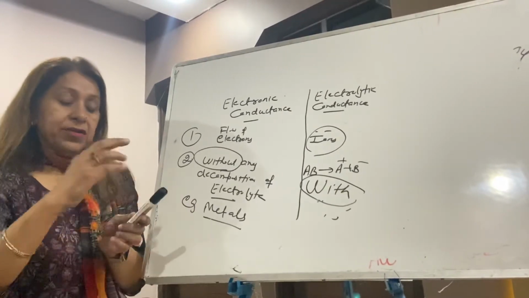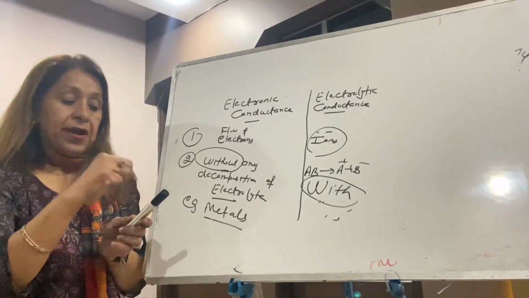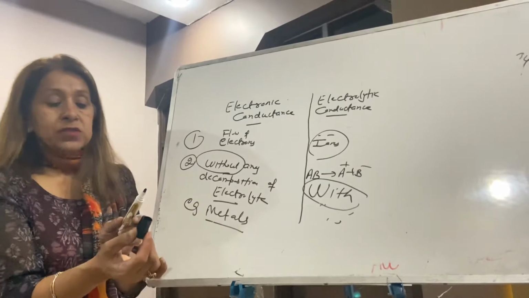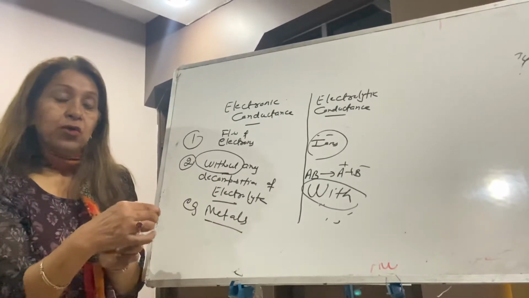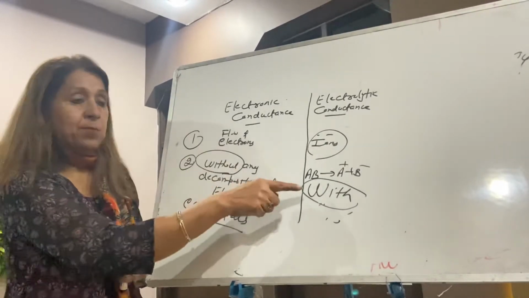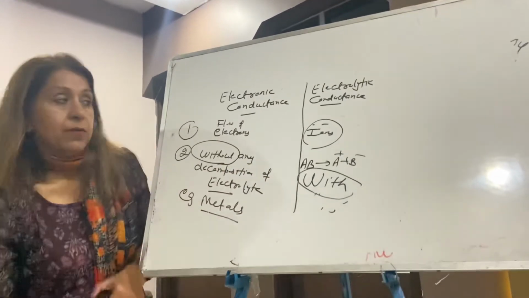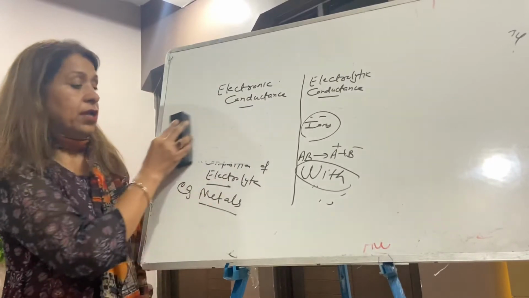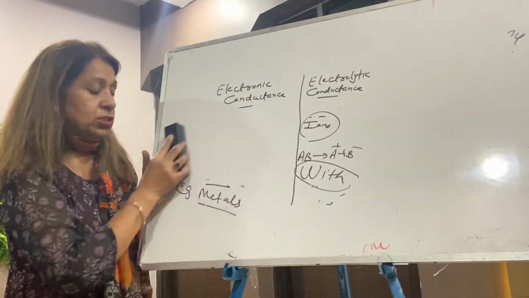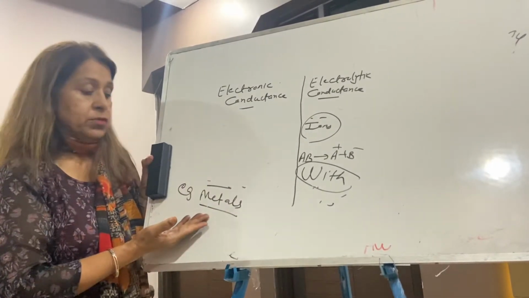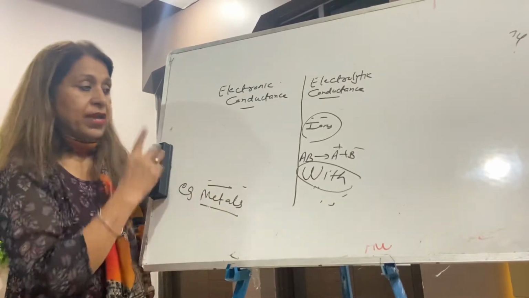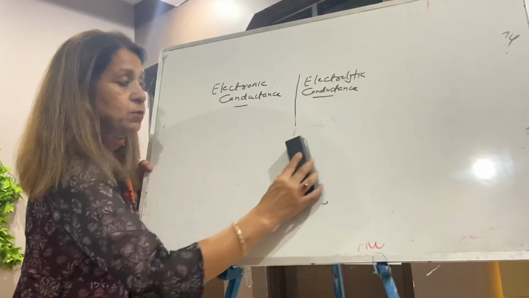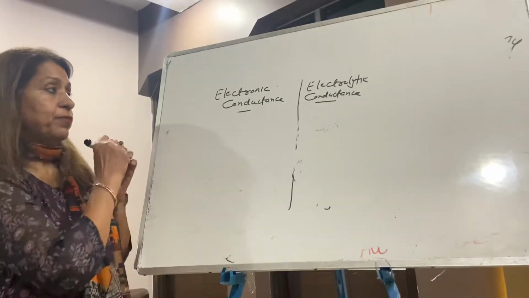The moment it is dissociated in molten or aqueous form, it gives ions, and the ions carry current. So ions form only if decomposition takes place. Third, electronic conductance is by electrons, without any decomposition: metals never dissociate while carrying current, but ions form only if dissociation takes place.